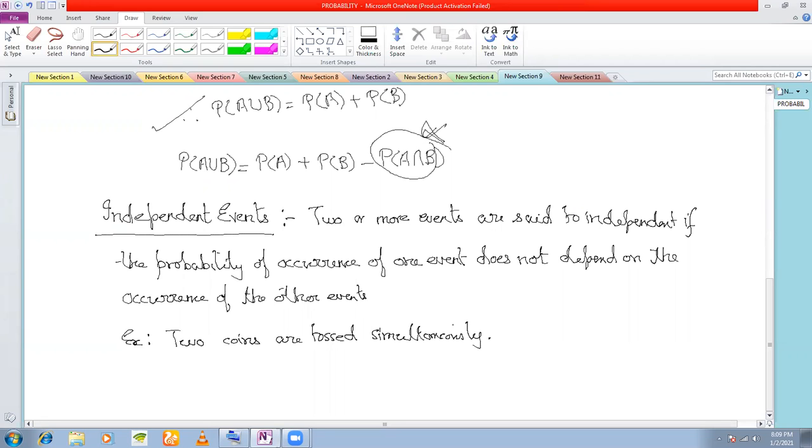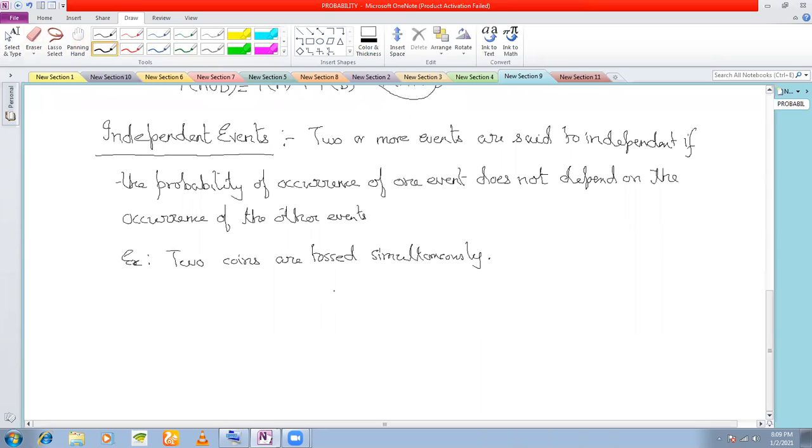Can you say that because Amit got a head, Govinda also got a head? No, you cannot. These two events are completely separate. You are tossing in your house, he is tossing in his house. There is no reason to believe that because Govinda got a tail, Amit got a head. So if two coins are tossed simultaneously, both these events are independent.